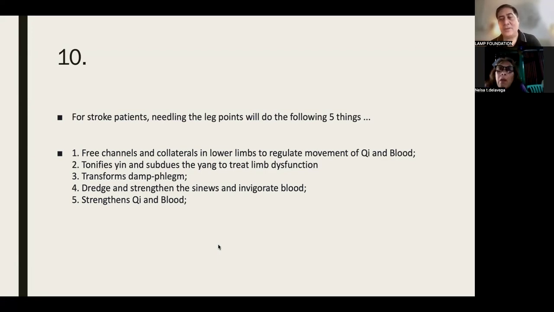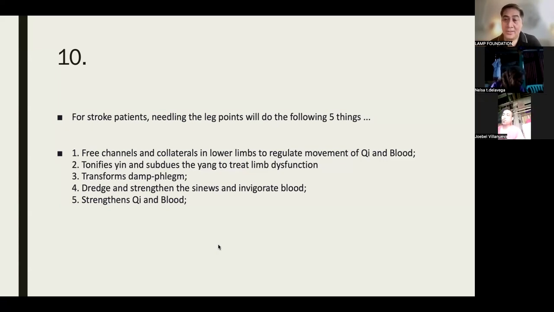So from here, you could actually see that the most common cause of stroke would be blood stasis, damp phlegm. Actually, damp phlegm can bring about blood stasis or even worsen it. Fourth, strengthen the sinews and invigorate blood, because obviously the sinews will not be nourished if you have blood stagnation, di ba?